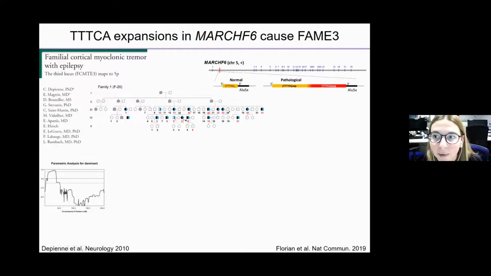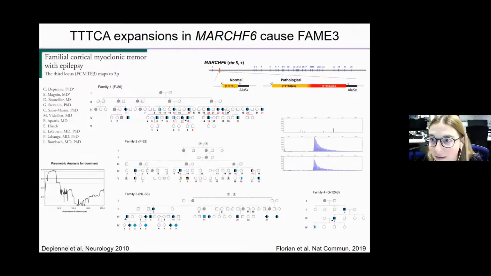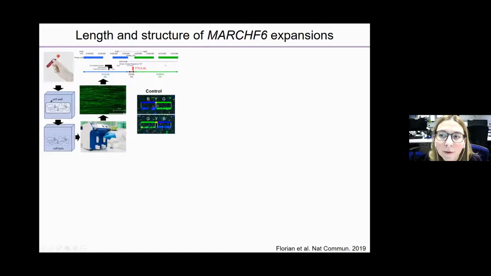Rapidly after, we could identify the expansion in MARCH6, confirmed it using repeat-primed PCR assays, as you can see here, and find additional families where this repeat expansion occurred and was associated with FAME. Of course, the first thing we wanted to learn about these repeat expansions is how large they were and what their structure was. We used 2 different techniques. The first one is nanopore sequencing, and if you're interested in those results, I would refer you to our paper published last year.